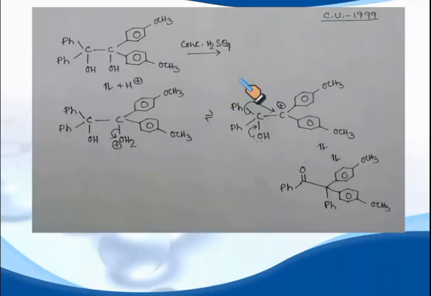So here are a few questions which appeared in various universities in West Bengal. When this diol is treated with concentrated sulfuric acid, what happens? As I discussed a few minutes ago, the hydroxyl group undergoes protonation, which generates the stable carbocation, followed by phenyl migration, and it generates this carbonyl compound.